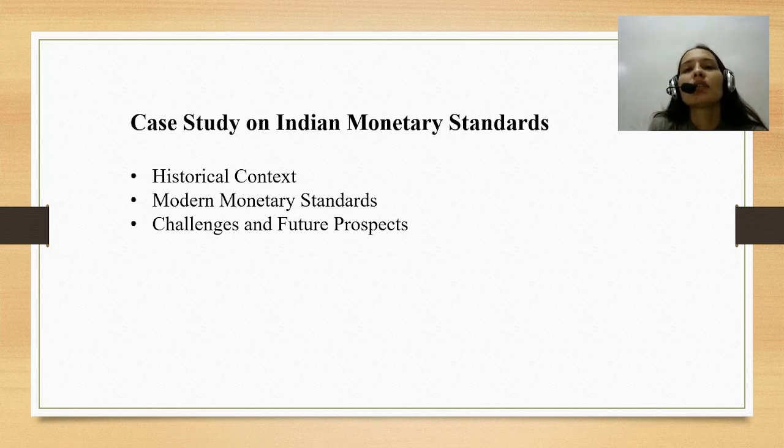First, we will discuss ancient India. The earliest monetary system in India dates back to the Indus Valley civilization, 3300 to 1300 BC, where silver and copper coins were used. During the Vedic period, barter was common and cowrie shells served as money.